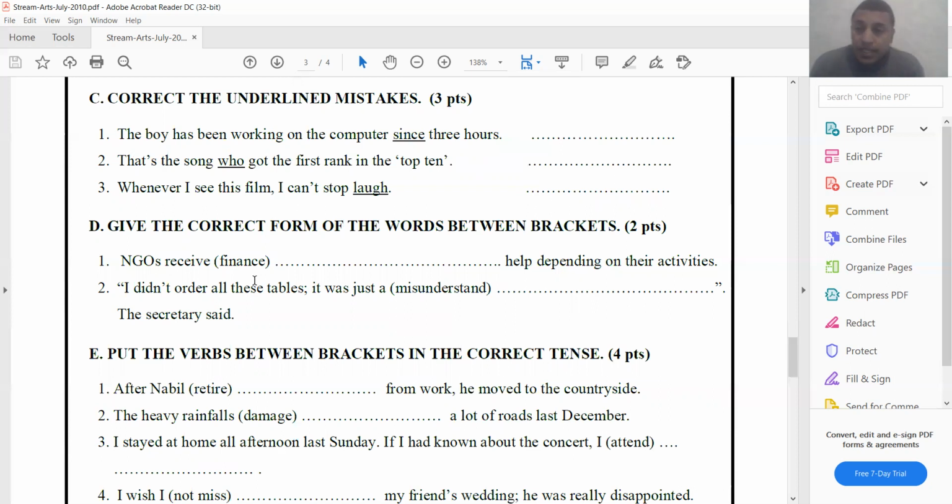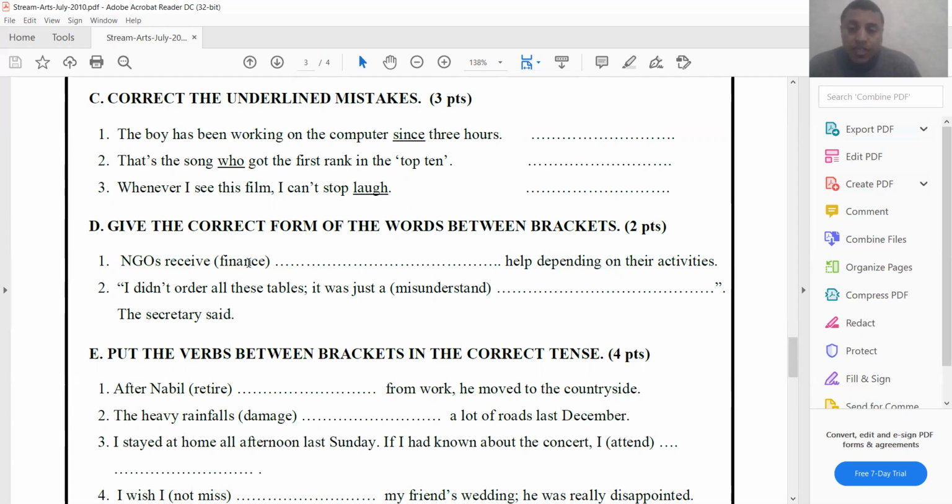Number one, NGOs receive finance help depending on their activities. Here we have the word help, which is a noun, and finance is a noun, and to modify this noun we need an adjective, so we have to derive an adjective from this noun finance.